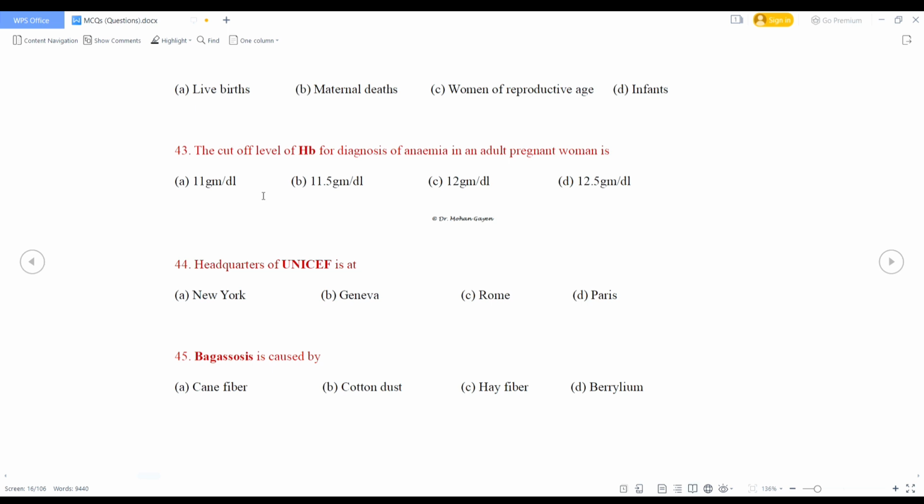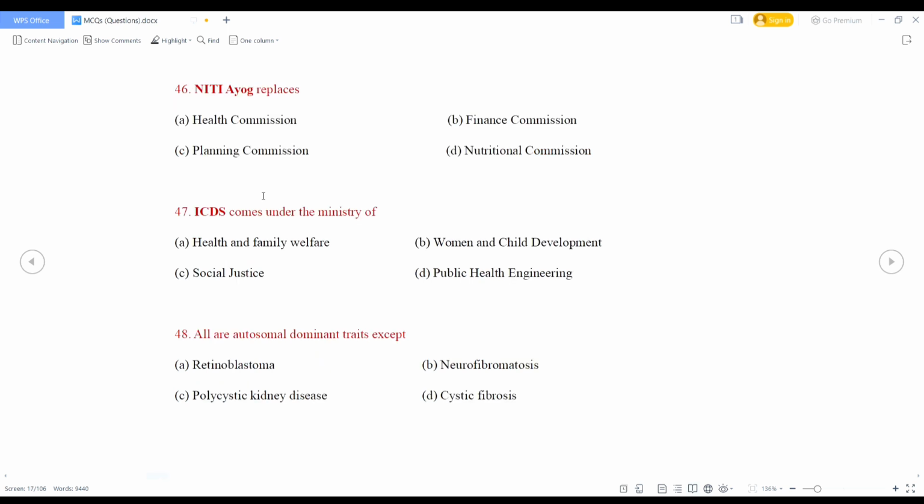Bagasosis is caused by cane fiber, cotton dust, or hay fiber, beryllium. So bagasosis is caused by cane fiber or sugar cane dust. Niti Aayog replaces Health Commission, Finance Commission, Planning Commission, Nutritional Commission. So what is the right answer? Niti Aayog replaces Planning Commission. So option C is the right answer.